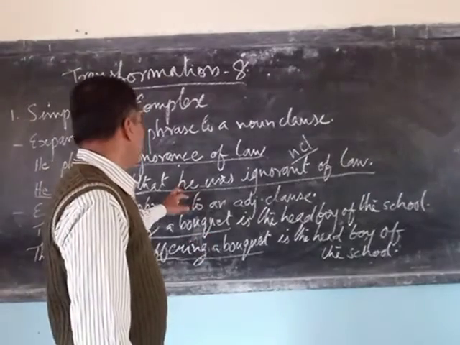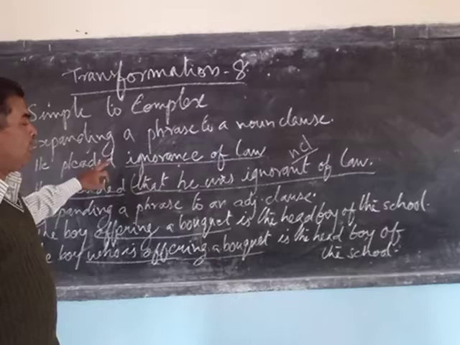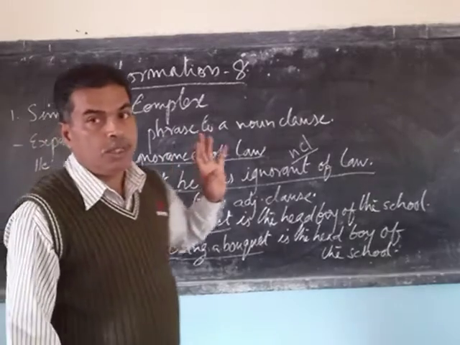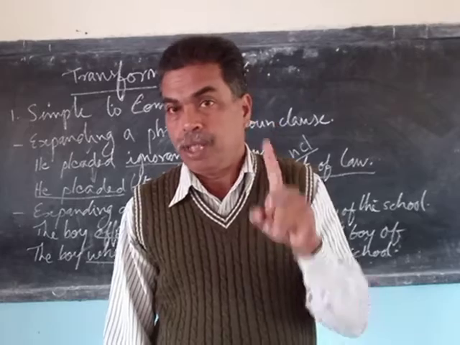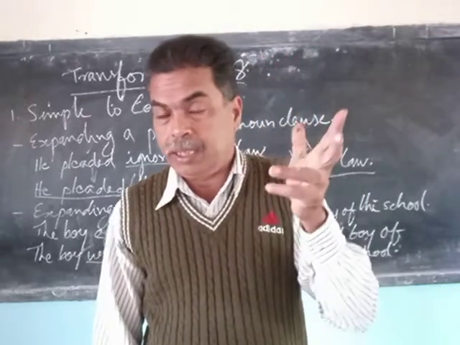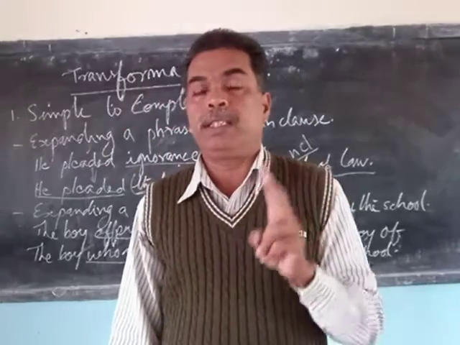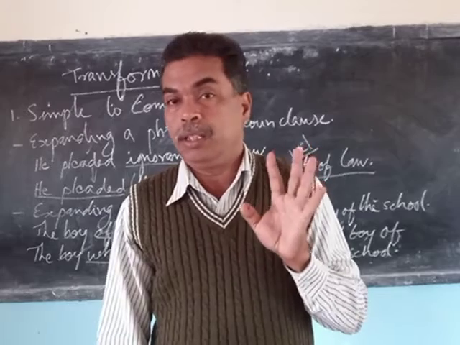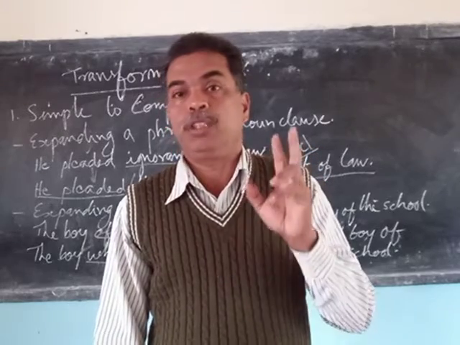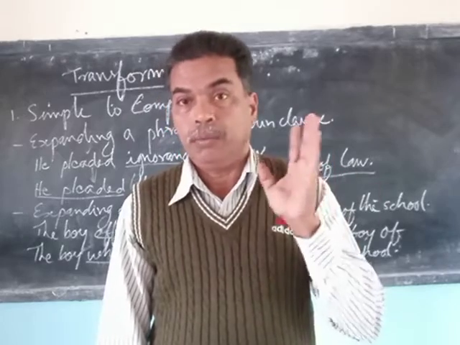So this is how a simple sentence is changed into a complex sentence. What is the thing that you have to do? A simple sentence has only one finite verb. You have to have this in your mind when you start changing. We have to change that into a complex sentence, which is a combination of one main clause and one subordinate clause, and it should have a subordinating conjunction.